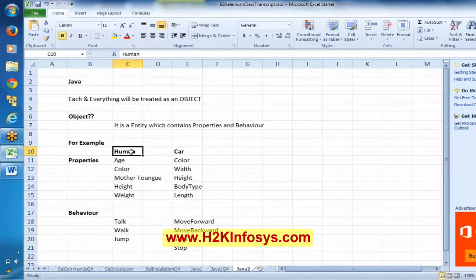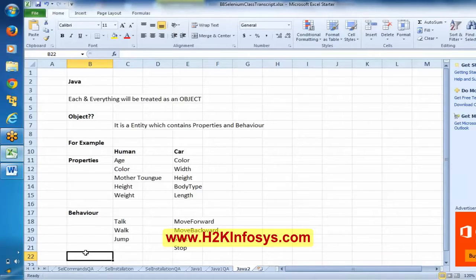So I can call human an object here, and car is also an object because it contains some properties and some behavior. So in terms of Java, each and everything will be treated as an object, and object means properties and behavior. Everything looks good. An object contains properties and behavior.